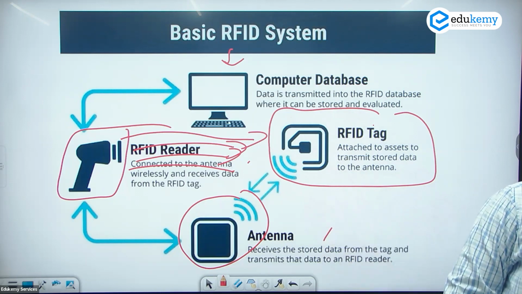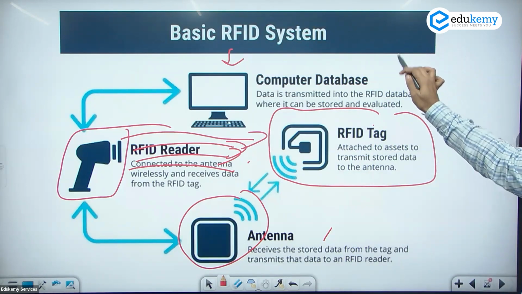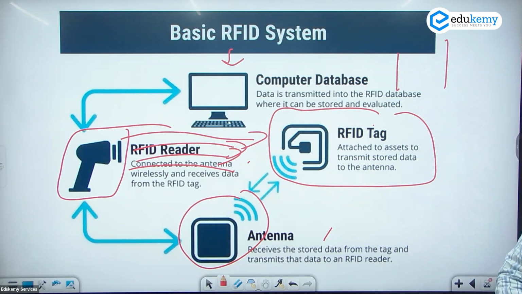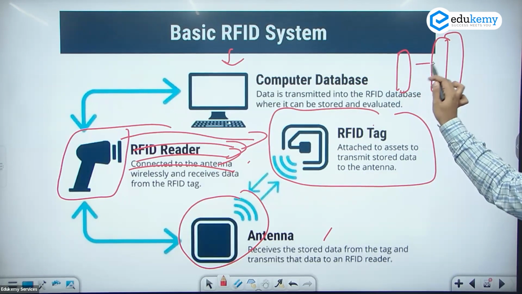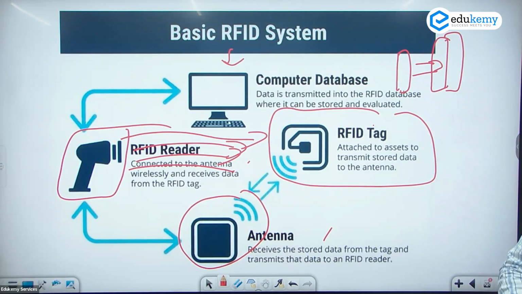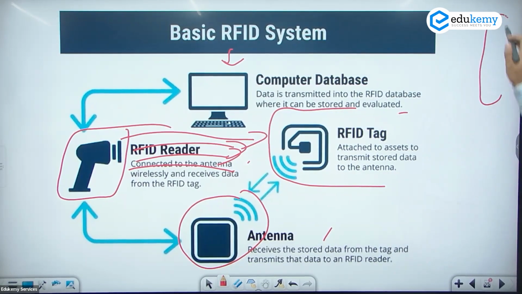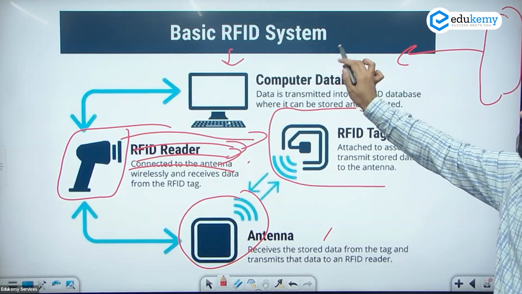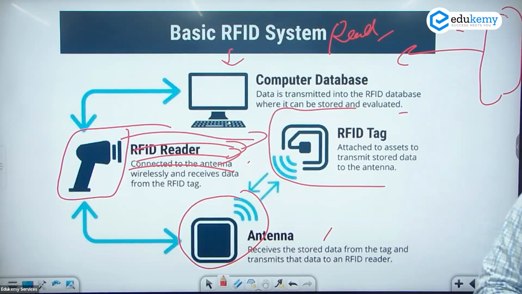Another application, tracking. In the case of tracking, they can be tracked from anywhere. There is no need कि ये आमने सामने ही हो. In the case of the barcode, there is a need. यहाँ पे आपका सामान है और यहाँ पे आपका रीडर है. Then only it can read the barcode. But in the case of RFID, if your car is 10 feet away or 5 meters away, the reader can read the RFID through the radio waves.